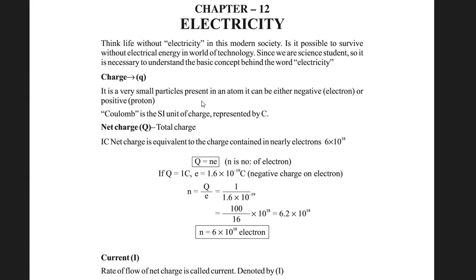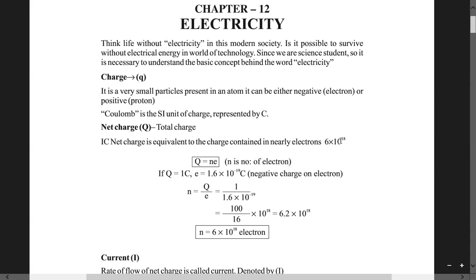Now, the Coulomb is the SI unit of charge, represented by capital C. So whenever we write the charge, we need to put capital C after it as the unit. The next one is net charge. Charge is denoted as small q, whereas the net charge is denoted as capital Q, that is the total charge. Now, 1 Coulomb of net charge is equivalent to the charge contained in nearly 6 into 10 to the power 18 electrons.